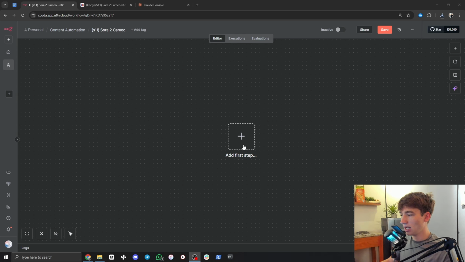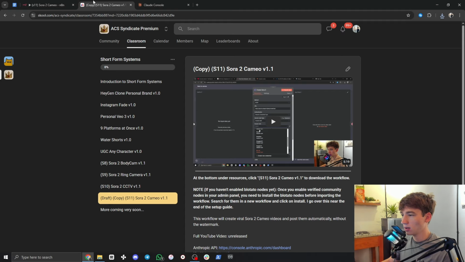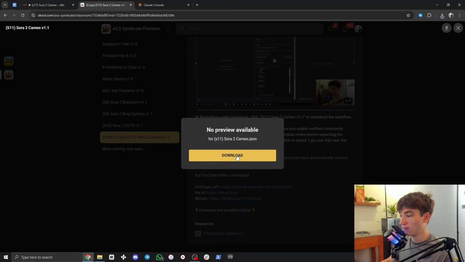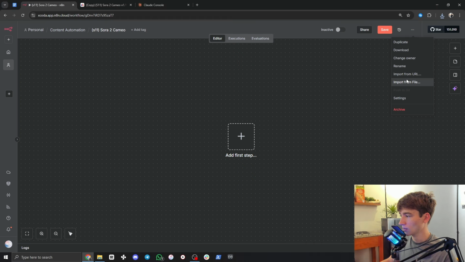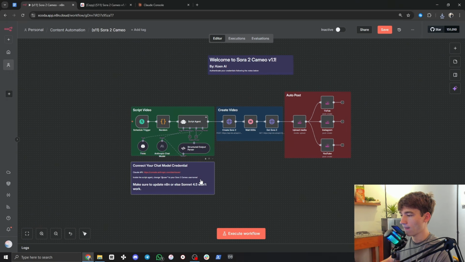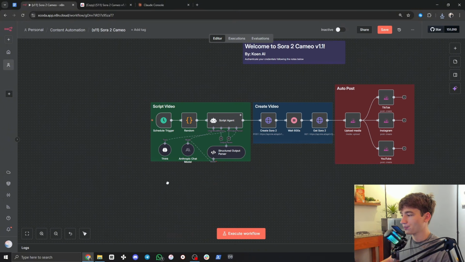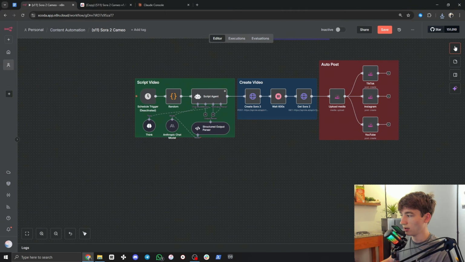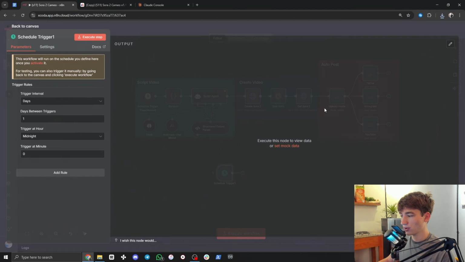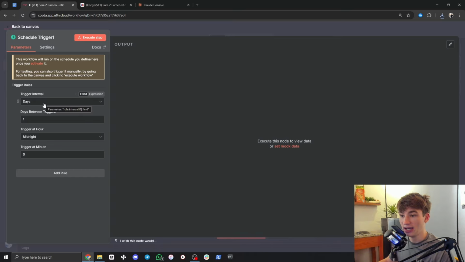Now, once you are in a new workflow in n8n, I am just going to download the workflow from my community here so that we can follow along. I'm going to import it just like that. There we go. Now, the first step is a schedule trigger. So in the top right up here, just click plus, search for schedule. So we're running it on a schedule trigger, so it will go off however many times per day that we want. So by default, let's just do once per day.